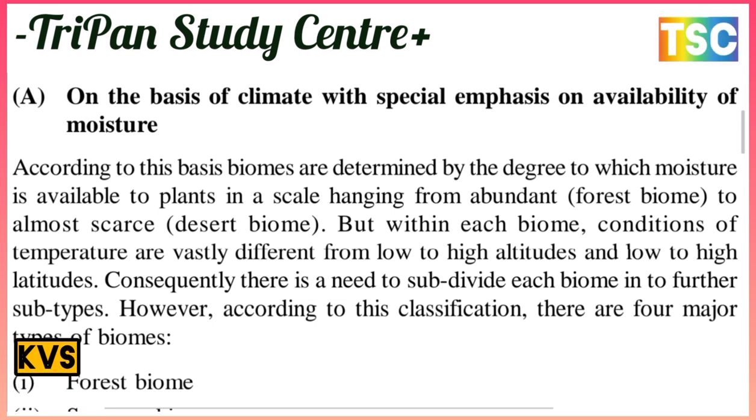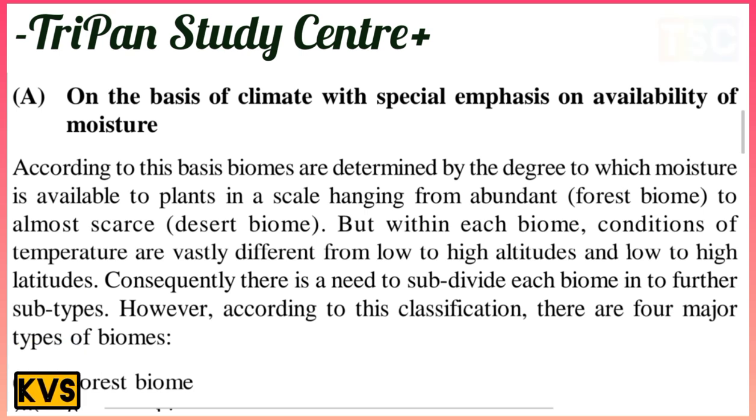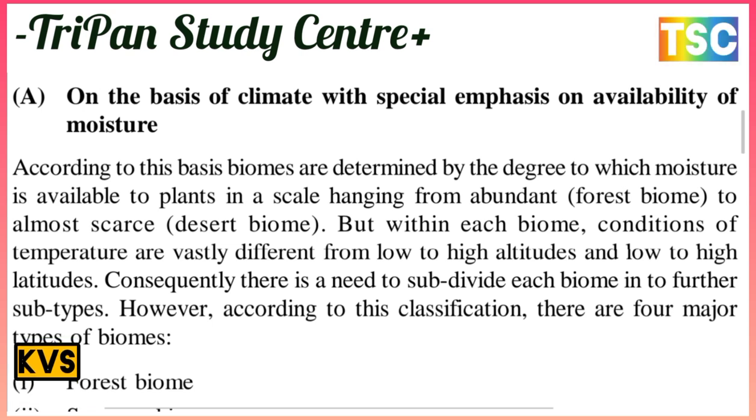Within each biome, temperature conditions are vastly different from low to high altitude and from low to high latitudes. Consequently, there is a need to subdivide each biome into further subtypes.